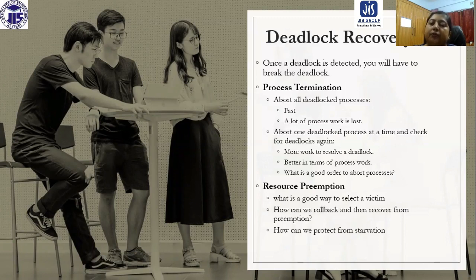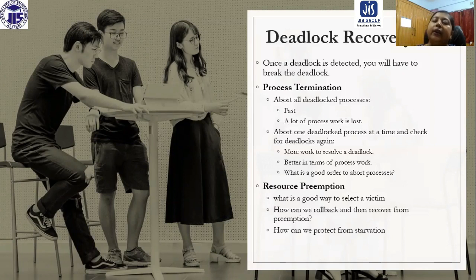Process termination. What are the things we can do? The first thing we can do is abort all deadlocked processes. So this is the very first procedure. Whenever the deadlock is detected, all the processes involved in that deadlock, that means involved in that cycle, we are going to abort all of those. But in this way, all the work already executed by the processes is going to be lost. So this is a problem with this solution.